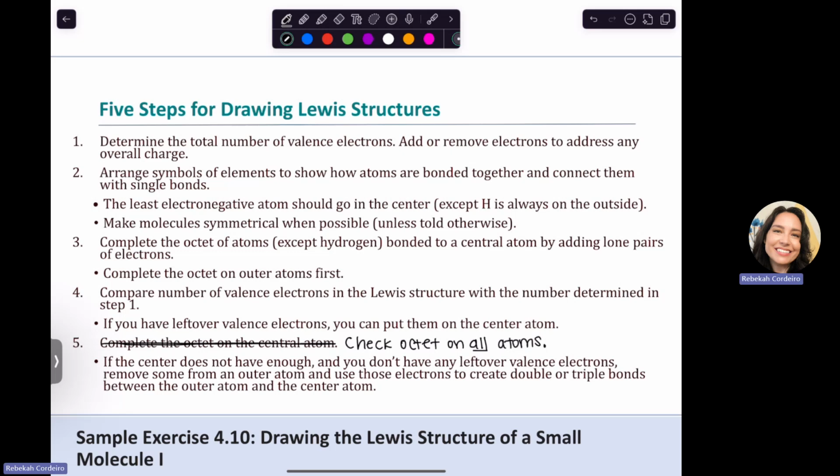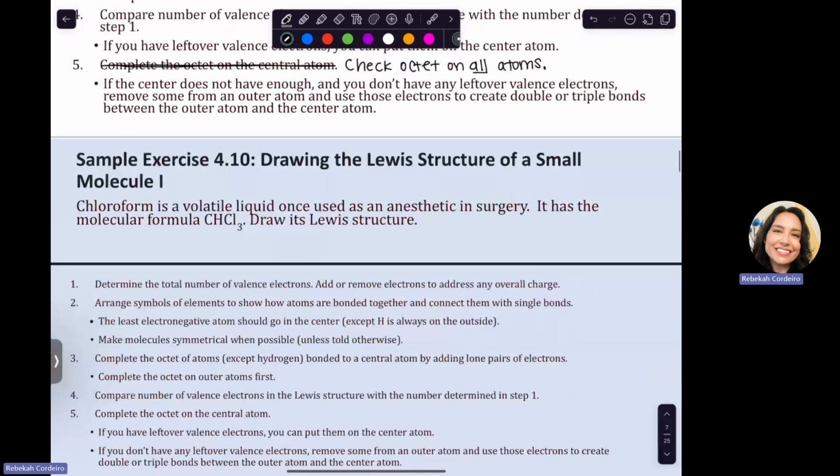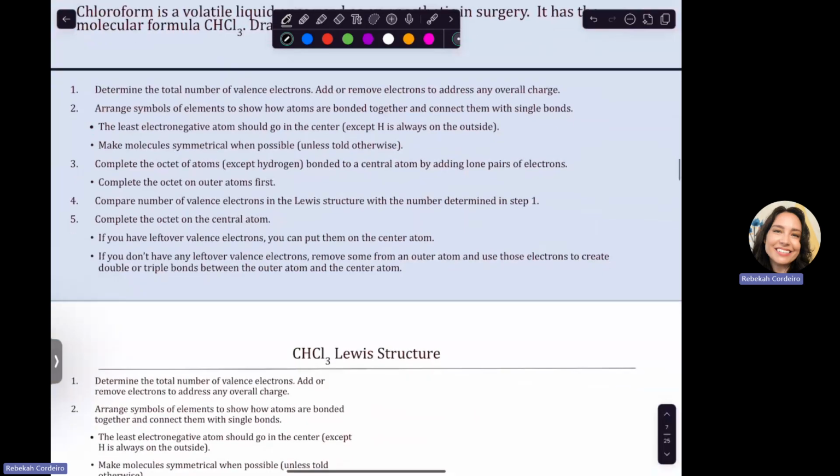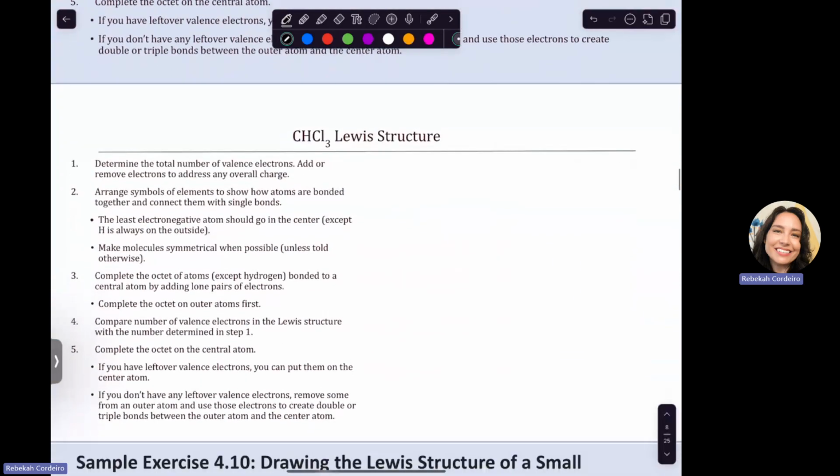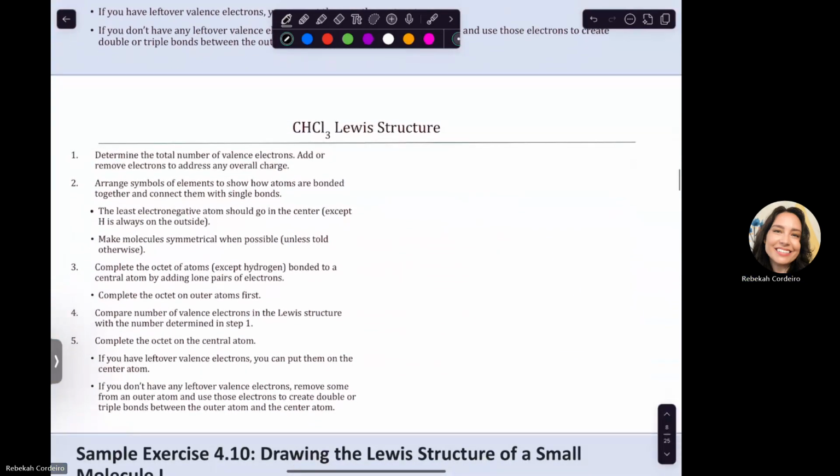So let's try using these steps to draw a molecule, CHCl3. And again, these steps I have down here are just a little bit different. So check octet. And then I think this step was actually moved to step 4 when I rewrote these. So let's go through it. Determine the total number of valence electrons.